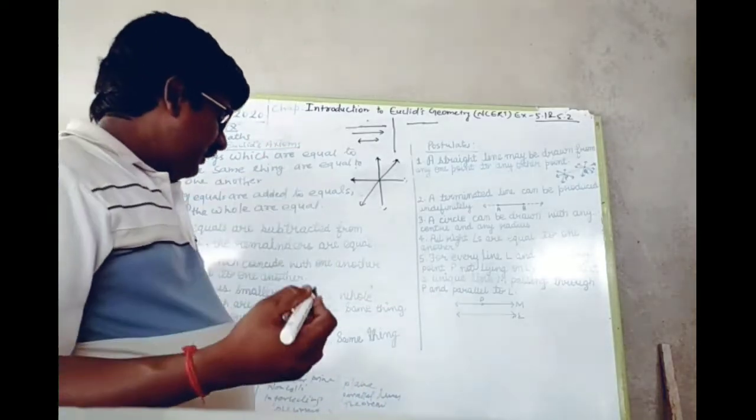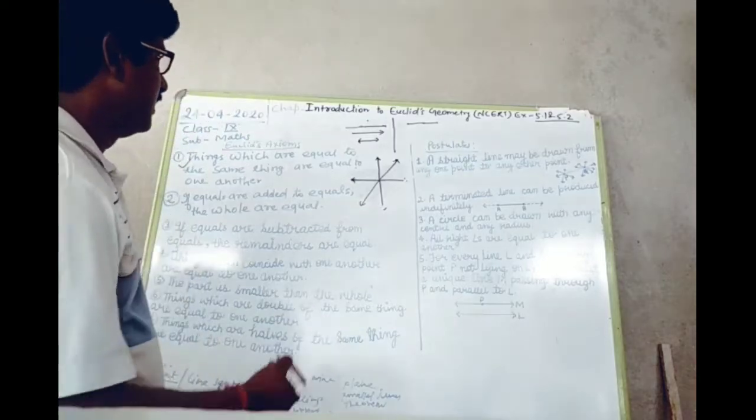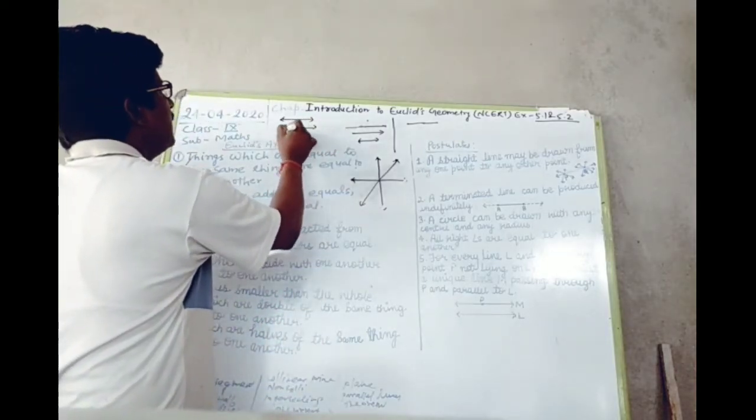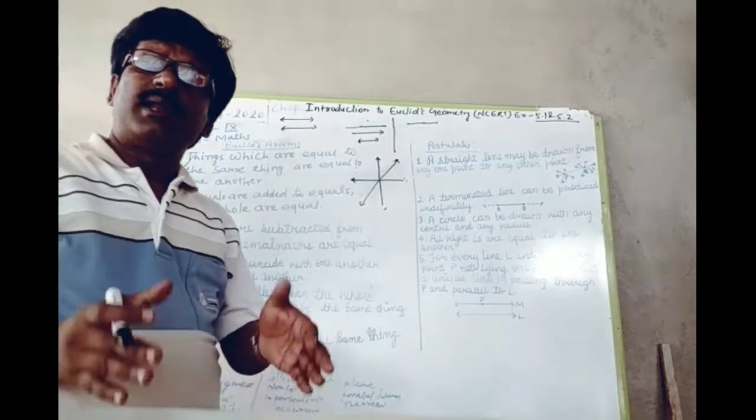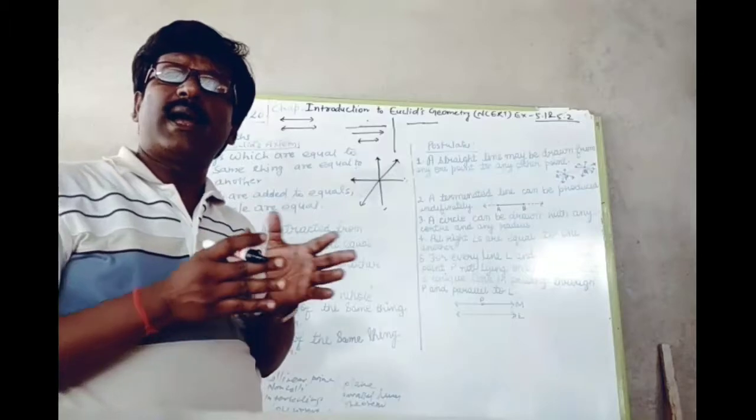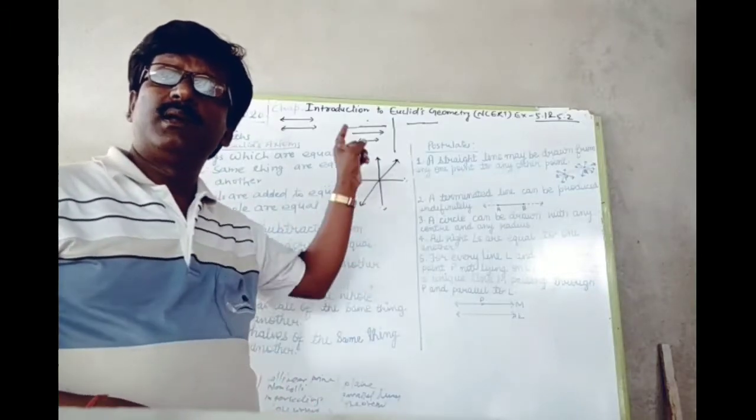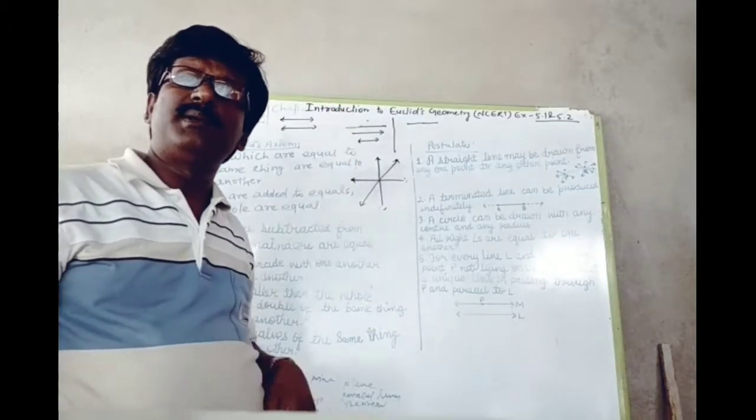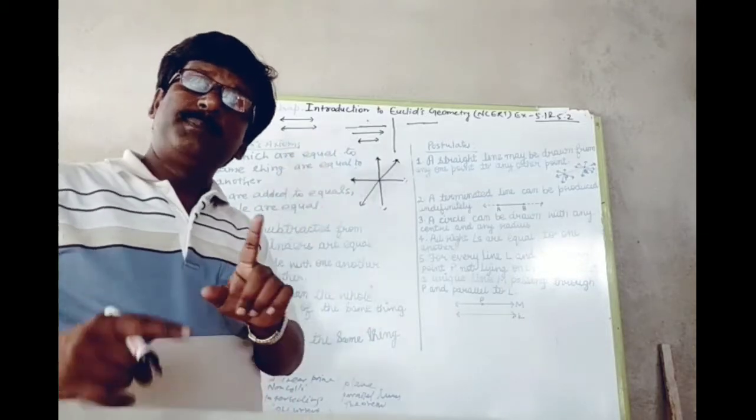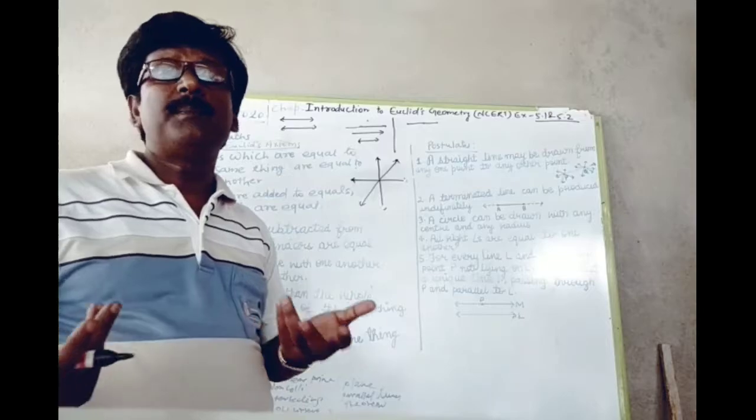Next is parallel lines. If 2 lines are produced indefinitely on either side, and they have no common point, if they do not meet on either side when produced, it means the distance between them is always constant, then the lines are parallel. And if they meet, then the lines are non-parallel.